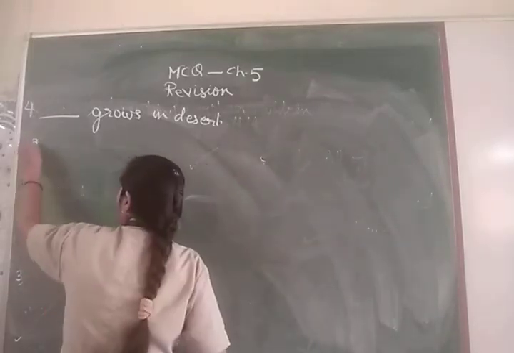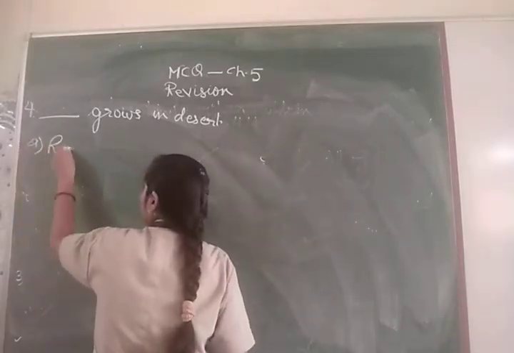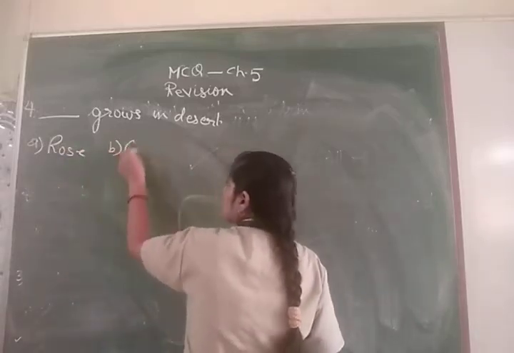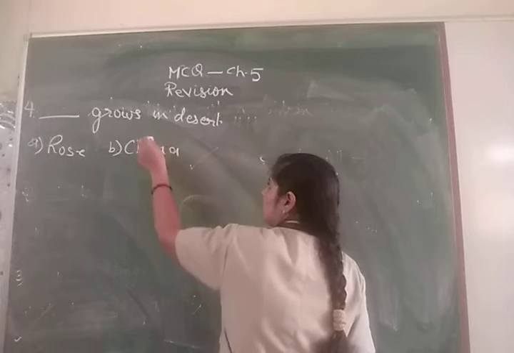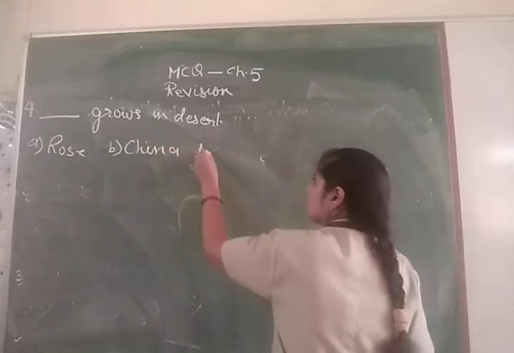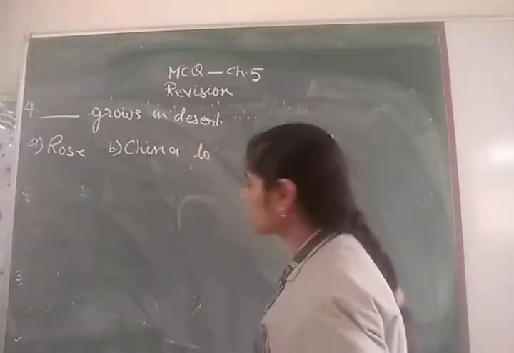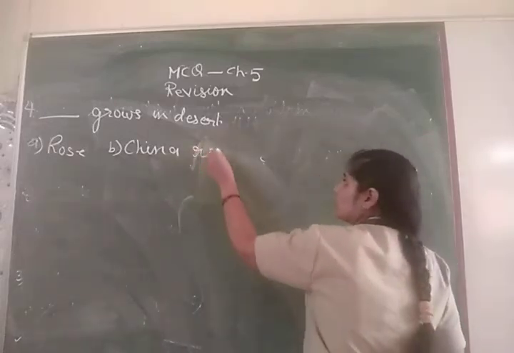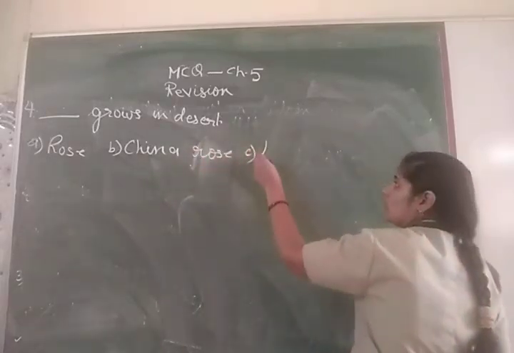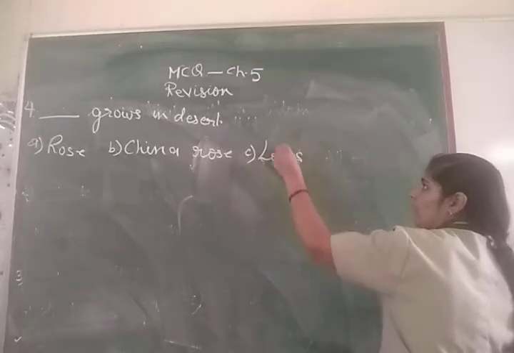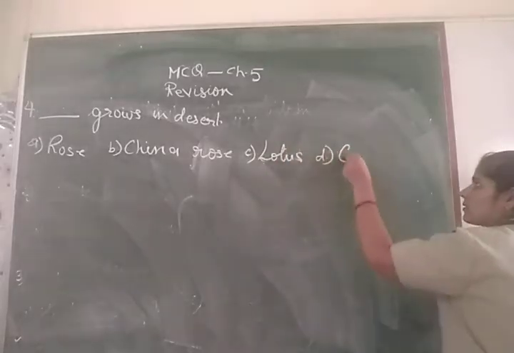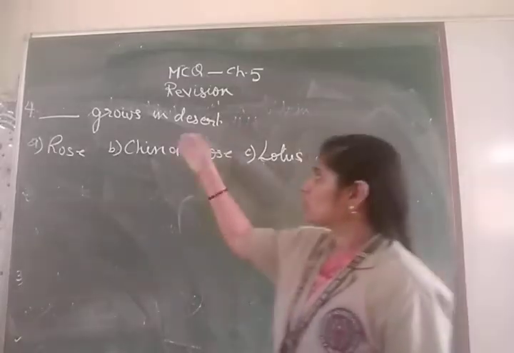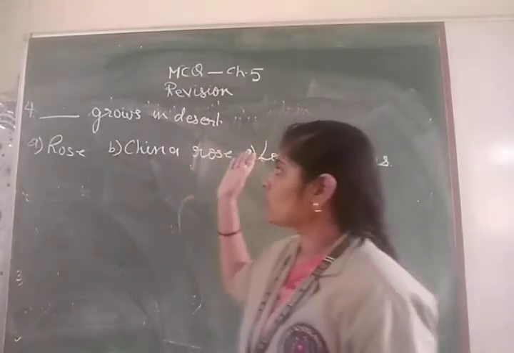The first one I have written as rose, then B as China rose, C is lotus, and D is cactus. So dash grows in desert.